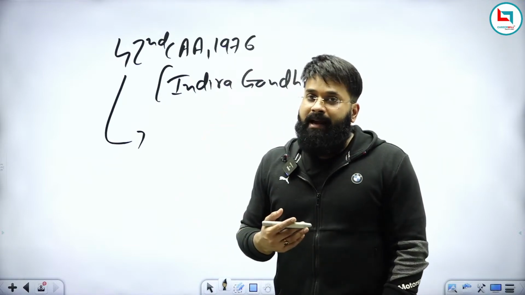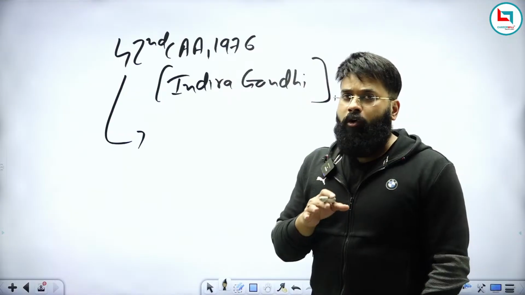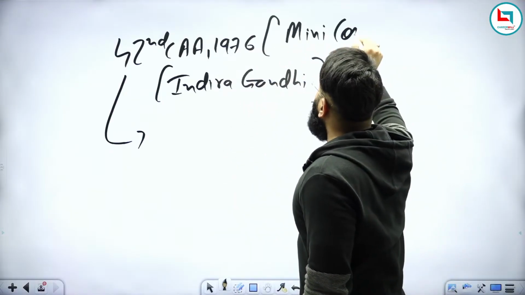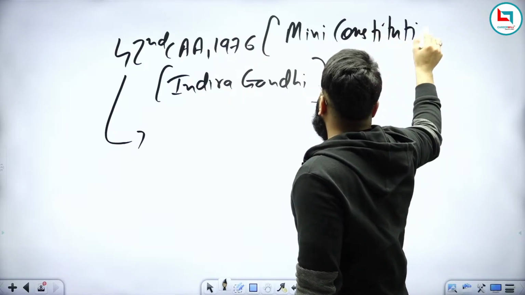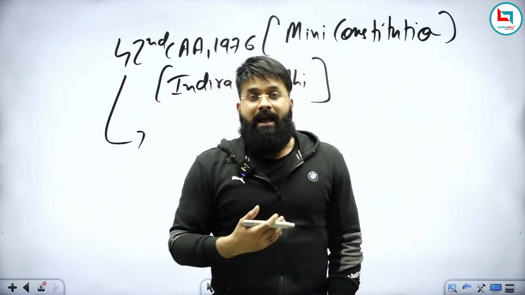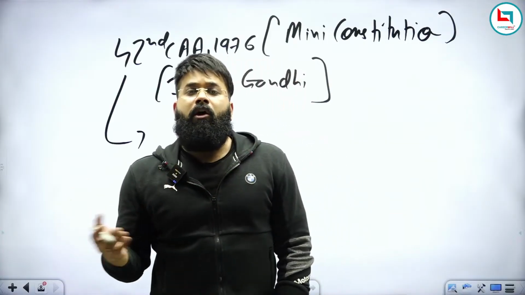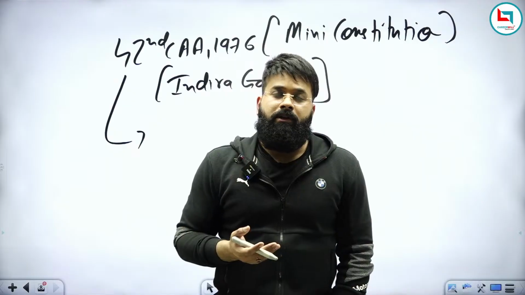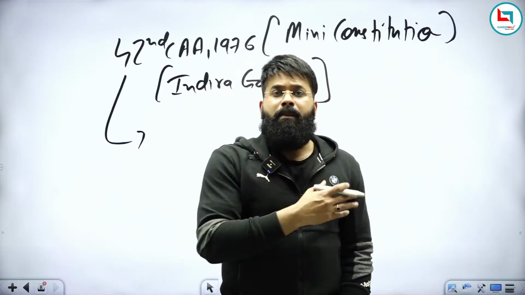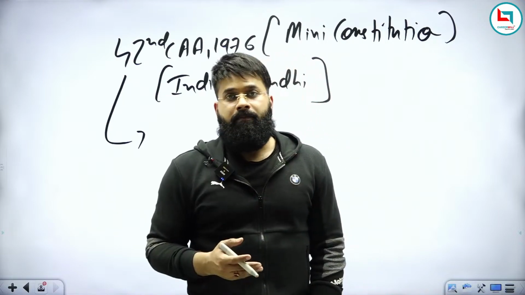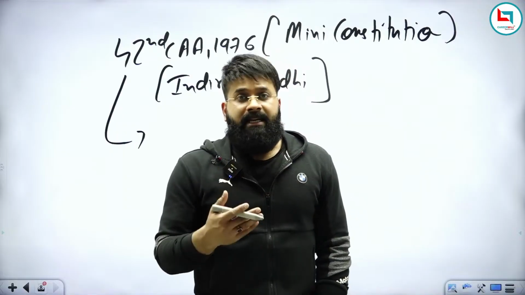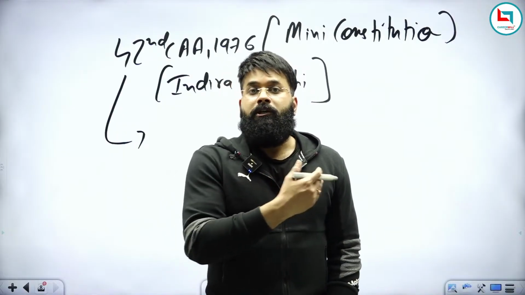Now let me tell you one more important thing about the 42nd Amendment Act. The 42nd Amendment Act is also known as the mini constitution. What is meant by mini constitution? By the 42nd Amendment Act, a lot of amendments were made to various parts of the constitution. Various provisions of the constitution were amended by the same amendment, the 42nd Amendment Act 1976. Because of this amendment, a lot of changes were introduced in the constitution, and that is why we call it the mini constitution.